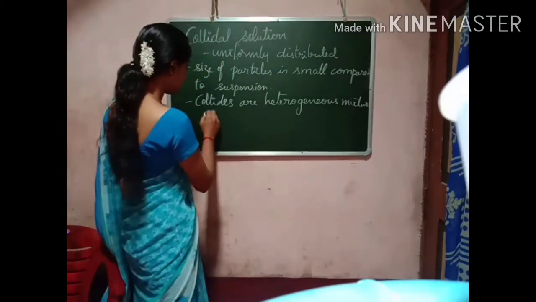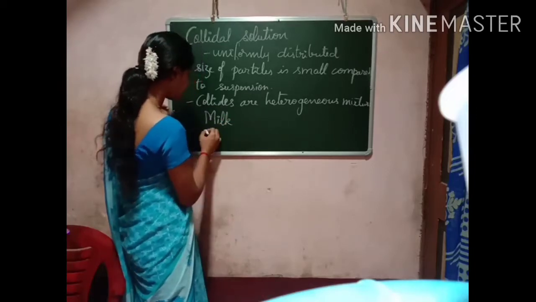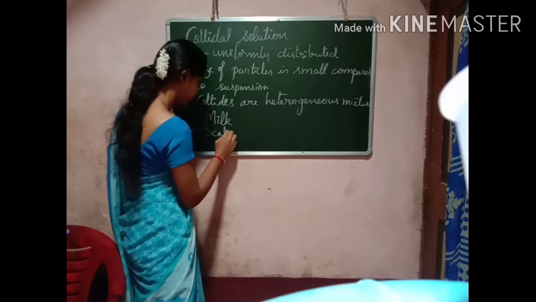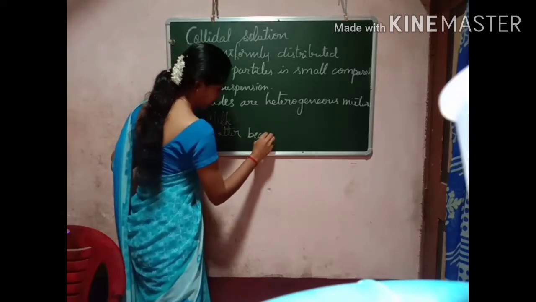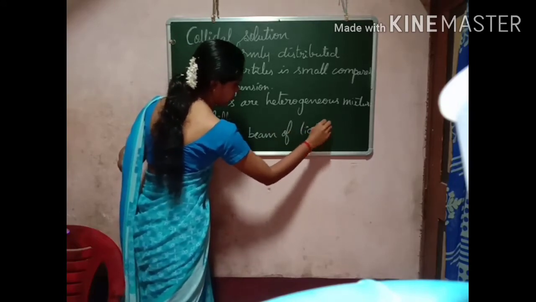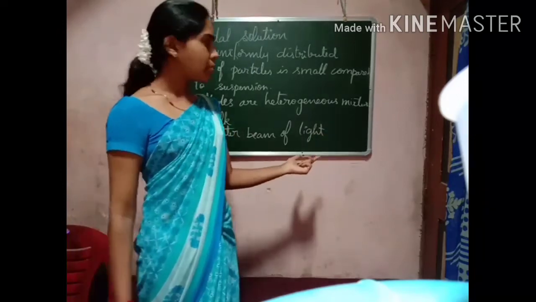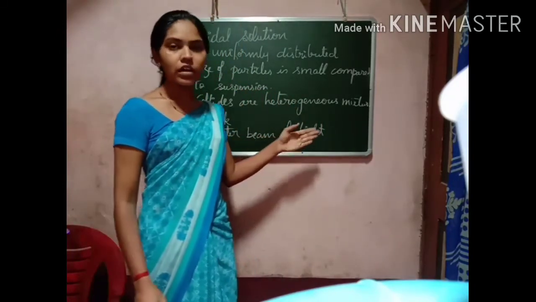An example is milk, and colloids scatter the beam of light. When you pass the beam of light through the colloidal solution, what happens? They will scatter the beam of light.